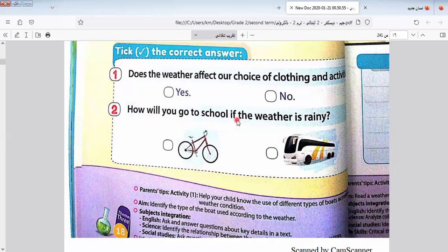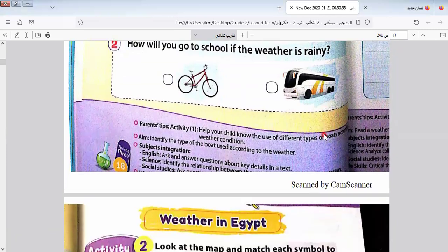How will we go to school if the weather is rainy? I go to school when the weather is rainy by bus. Can I use the bicycle? Wrong. Why? Because it's rainy. I ride a bike and the water wets me. It's not right. So in the rainy days, I take the bus to go to school.